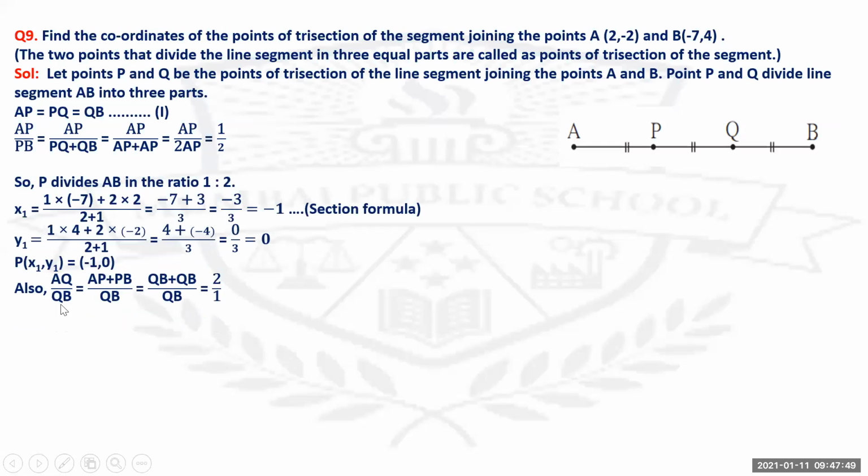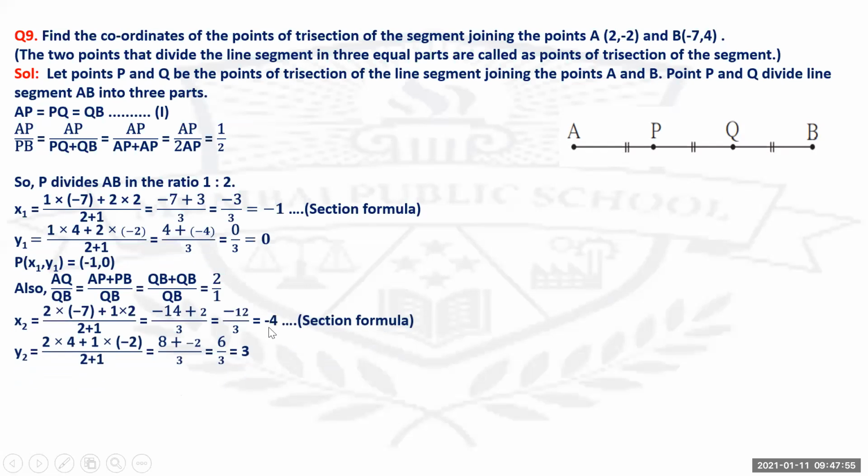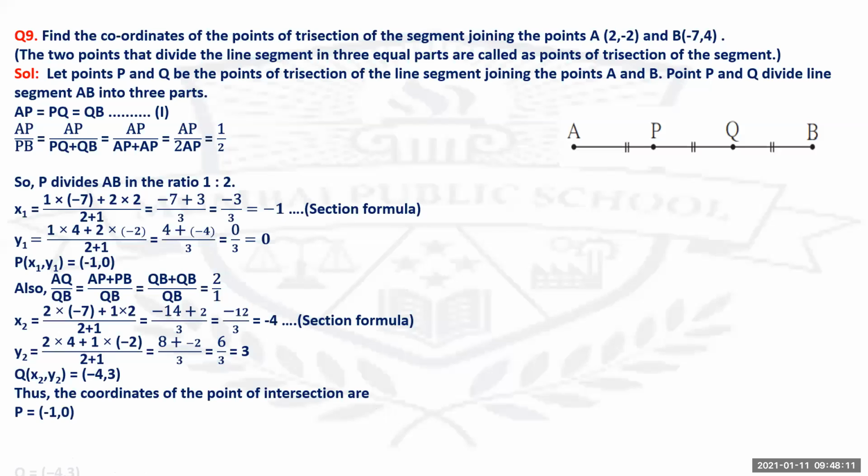And also check AQ upon QP. You get that ratio as 2 upon 1. So by the section formula, the value of x2 is minus 4 and the value of y2 is 3. So you get Q (x2, y2) as (-4, 3). Thus the points of trisection are P(-1, 0) and Q(-4, 3). You can remove the screenshot of this. Understand?